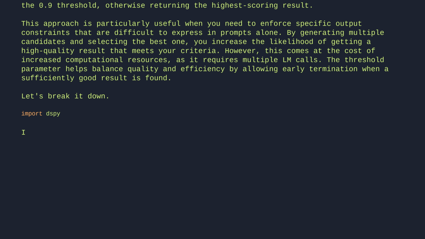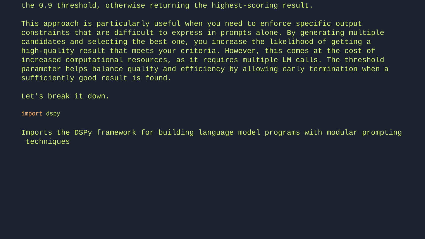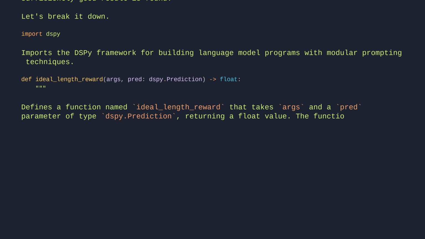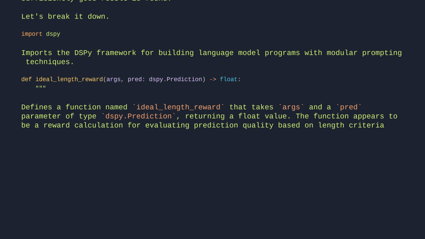Import dspy. Imports the DSPy framework for building language model programs with modular prompting techniques. def ideal_length_reward(args, pred: dspy.Prediction) -> float: Defines a function named ideal_length_reward that takes args and a pred parameter of type dspy.Prediction, returning a float value. The function appears to be a reward calculation for evaluating prediction quality based on length criteria, though the implementation details aren't visible in this segment.